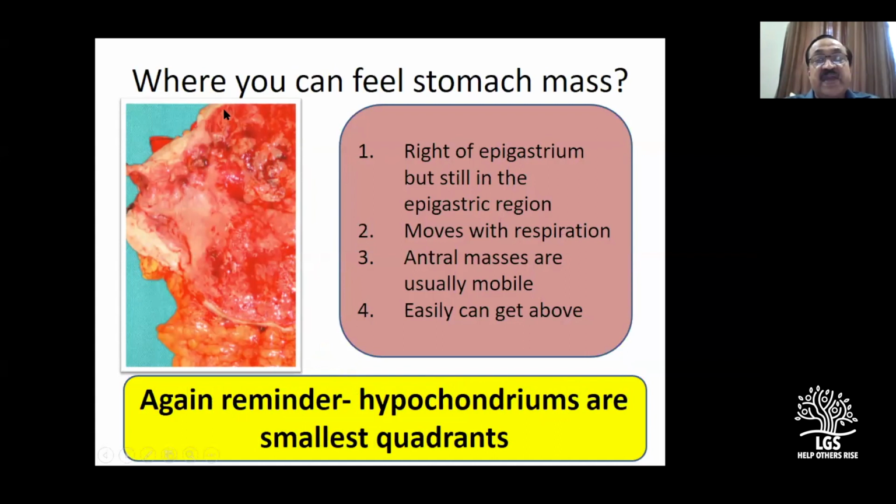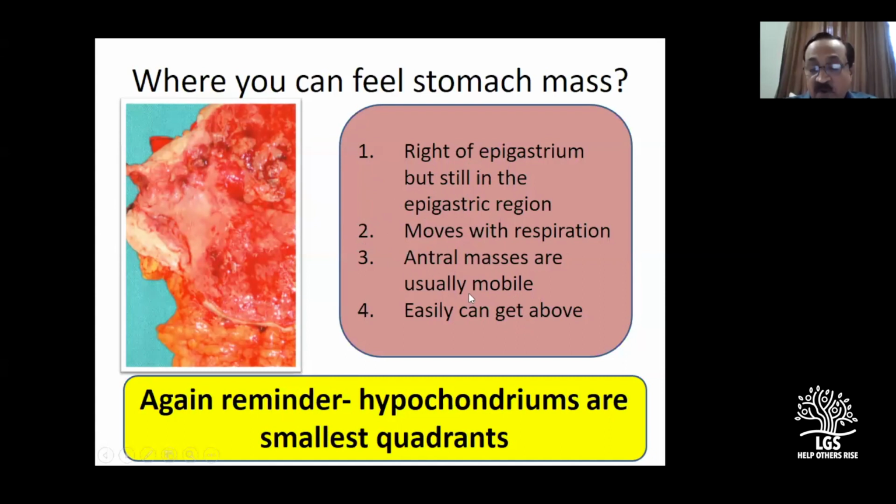Now, where can you feel the stomach mass? This is another question they can ask you. Because the stomach is a large structure. You see the antrum here. This is the antrum. So an antral carcinoma you can feel again in the epigastrium, but to the right side. Antral masses are usually mobile. You can easily get above, and you always feel it in the epigastrium only.